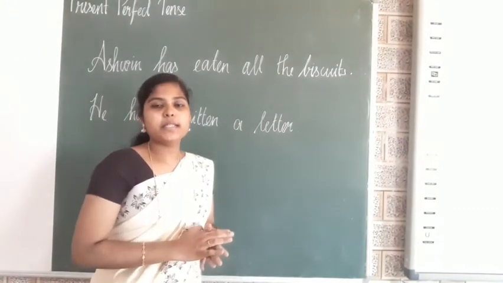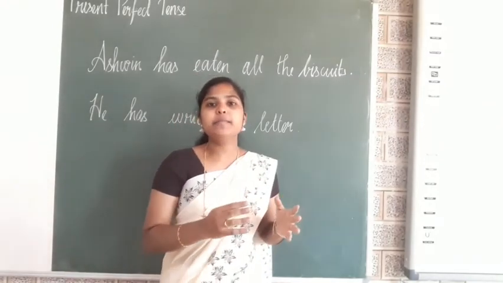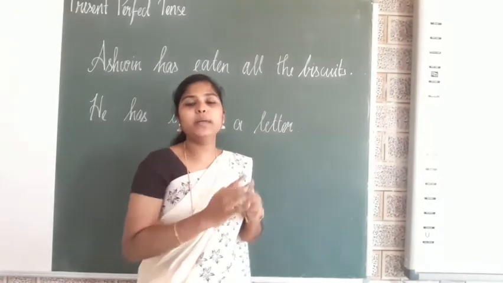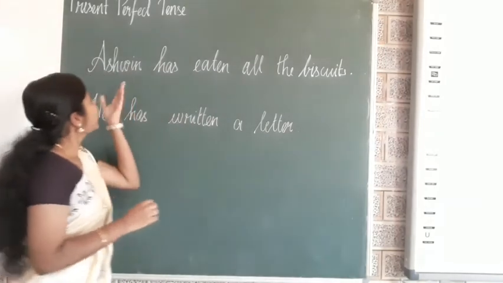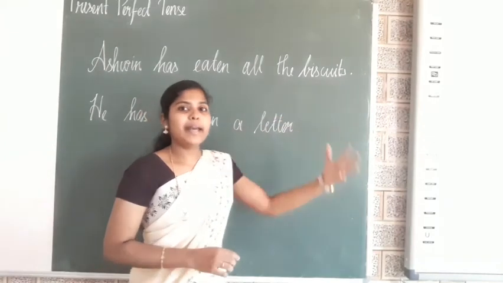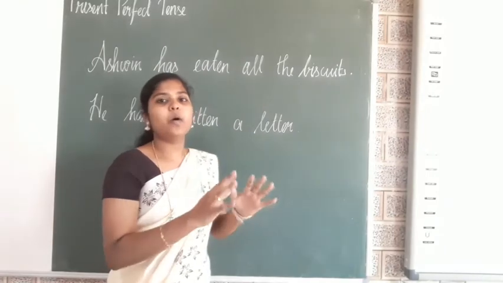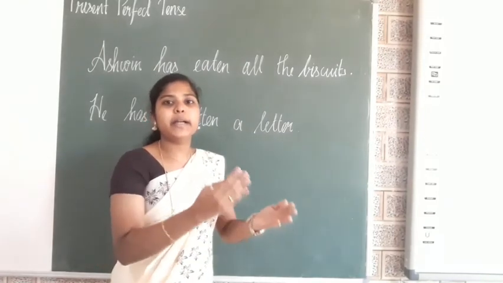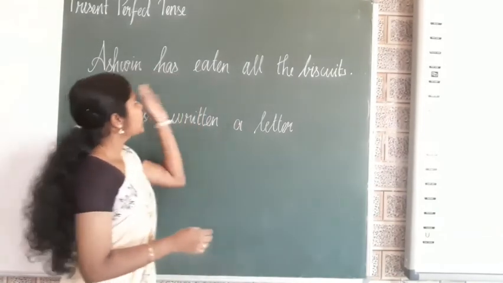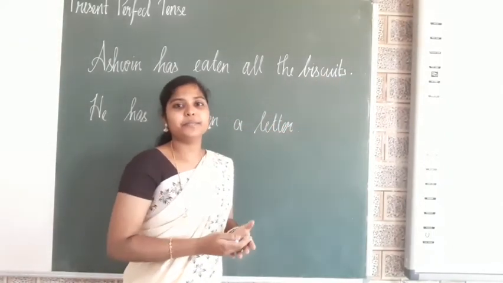Perfect tense denotes an action which was completed in the past, but sometimes the action which was completed in the past has its connection with the present. For example, Ashwin has eaten all the biscuits. Now, a guest is coming to my home. Just before, somebody has eaten all the biscuits, so there is nothing to give for the guests. So I am informing the guests that Ashwin has eaten all the biscuits. That's why I have nothing to give.